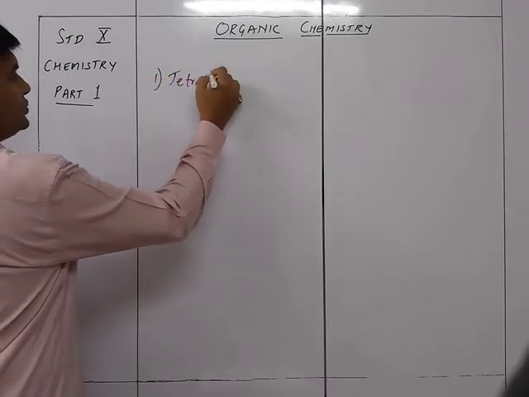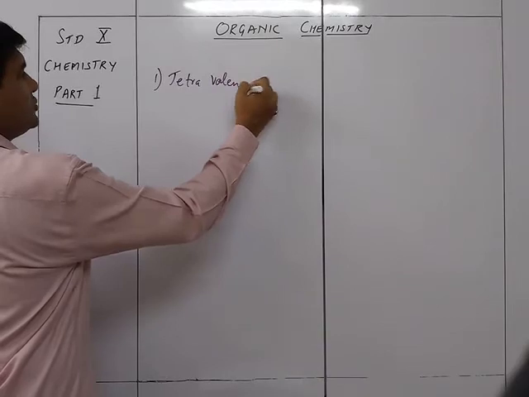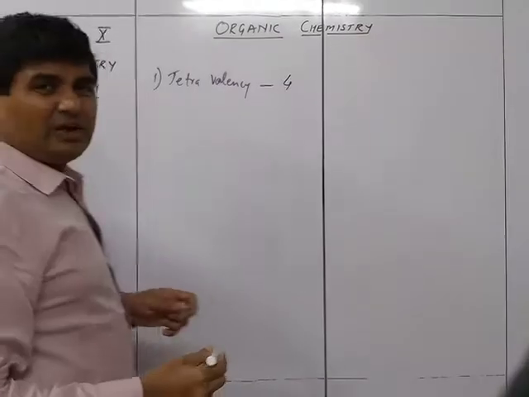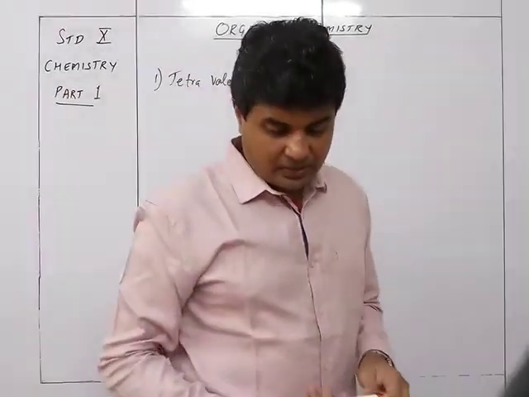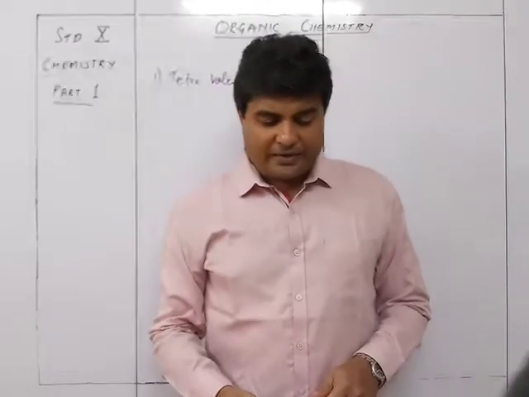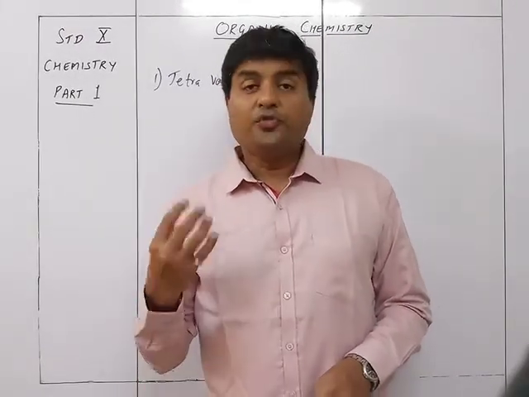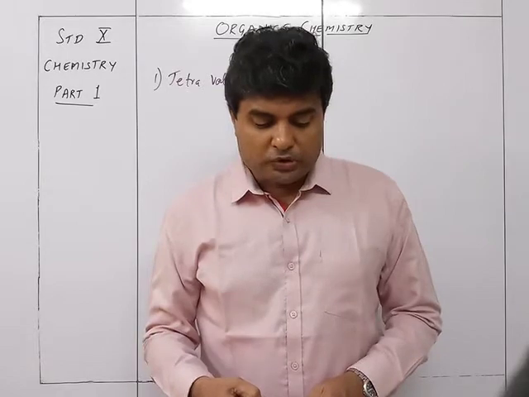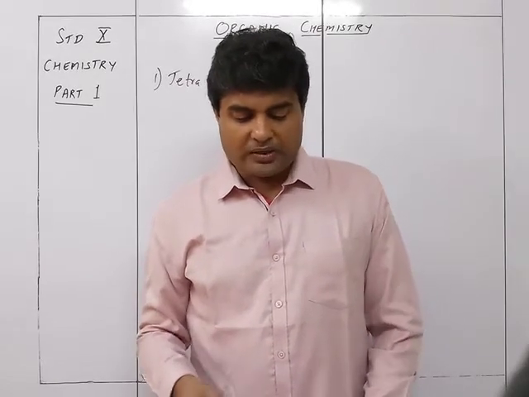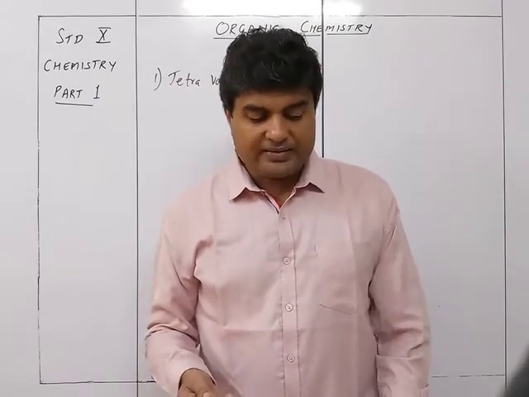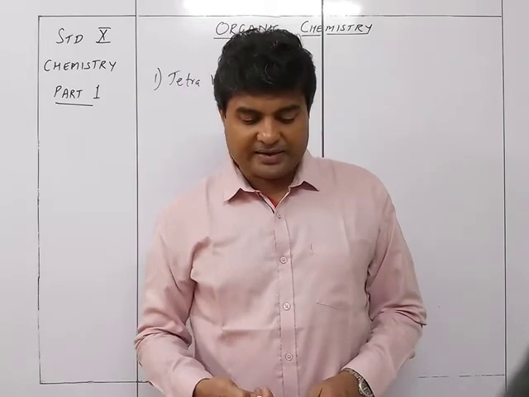Tetra means 4, so tetravalency means it has 4 valency. The valency of carbon is 4. Carbon has 4 valence electrons. So carbon forms 4 covalent bonds by mutually sharing its 4 electrons with other atoms. Carbon is hence tetravalent, or exhibits tetravalency.